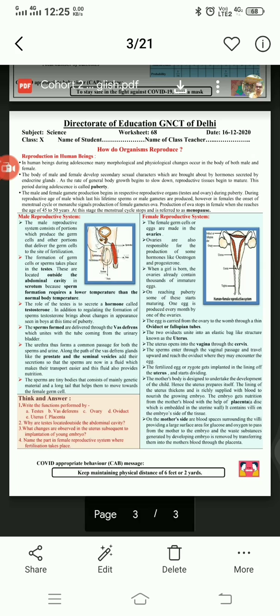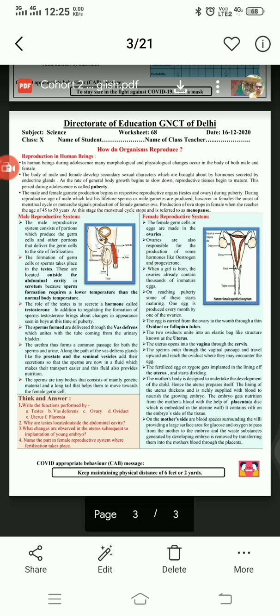At the birth of a female, immature sex cells are there in the newborn baby, but they start maturing and developing into a complete female gamete at the stage of puberty.